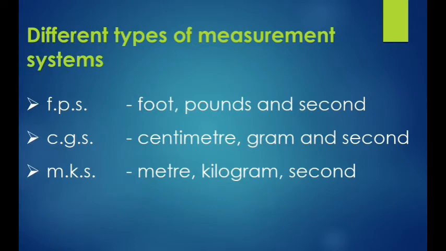But after 1960, we follow common units. Already you know one, our physics SI units. Many times you hear about SI units. So next we can see what is SI unit. So that's all. These are the three types of measurement systems, but they are not followed nowadays. Now we follow only SI units.